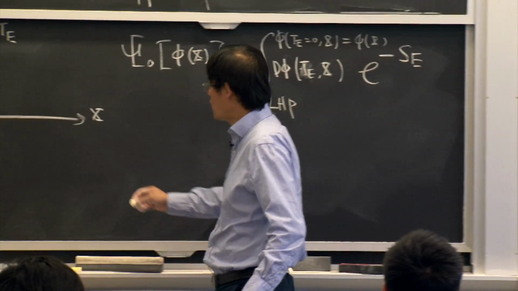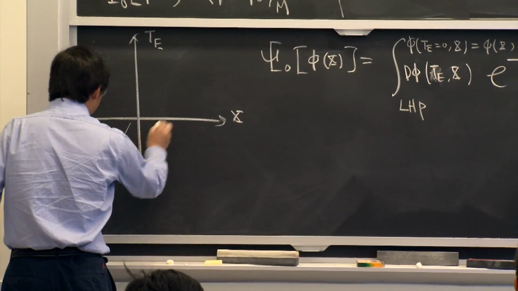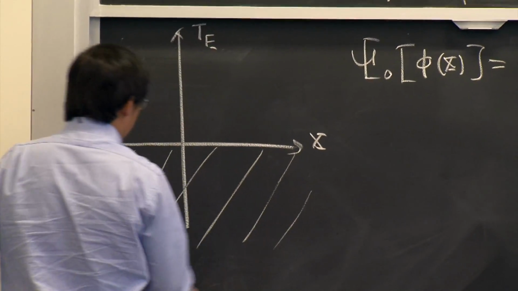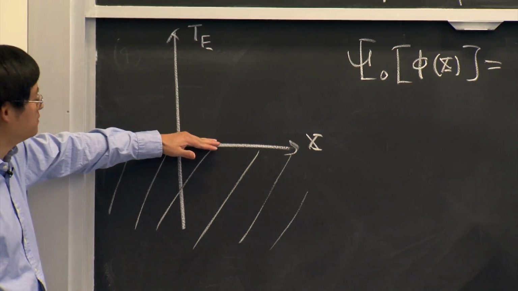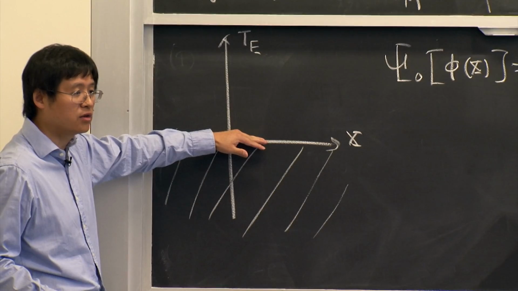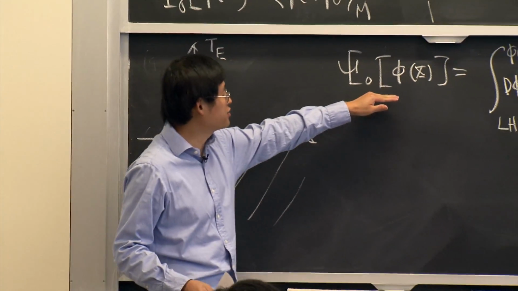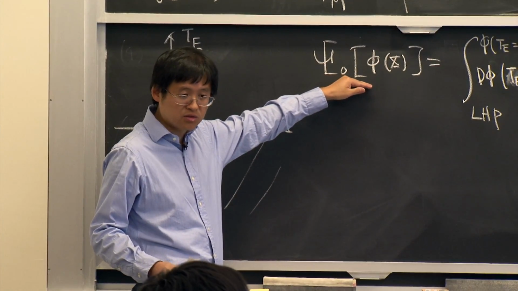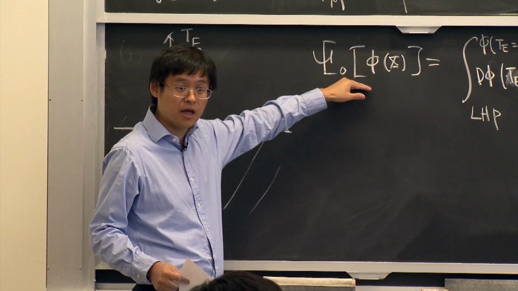That means you do the path integral over this region with the boundary condition fixed here. You get the Minkowski vacuum wave function.